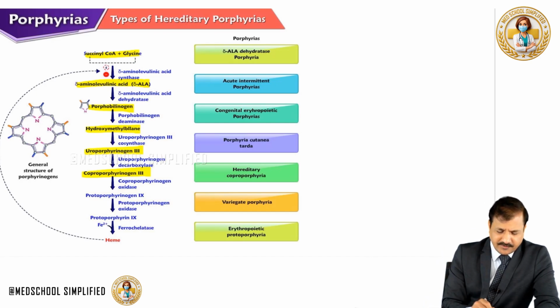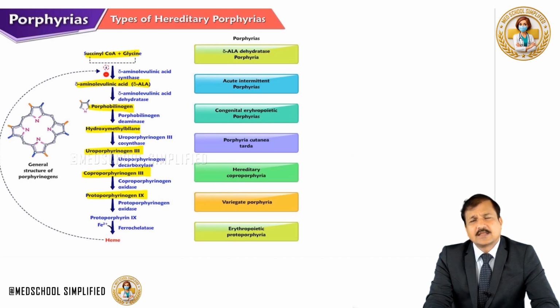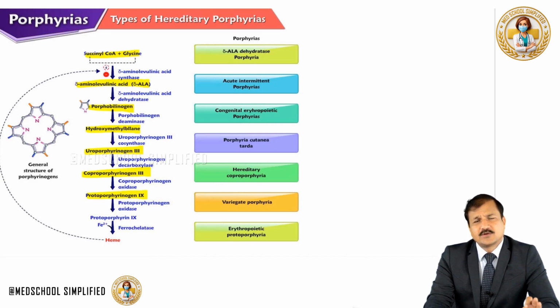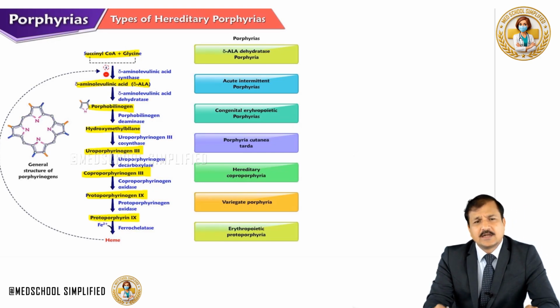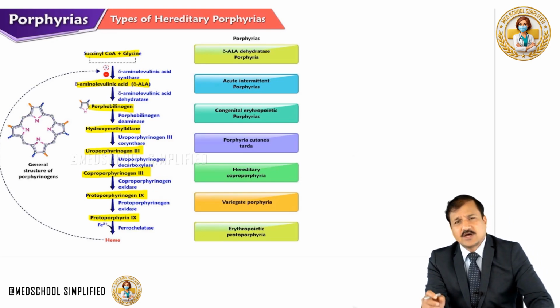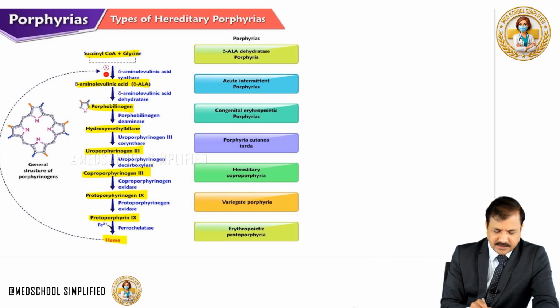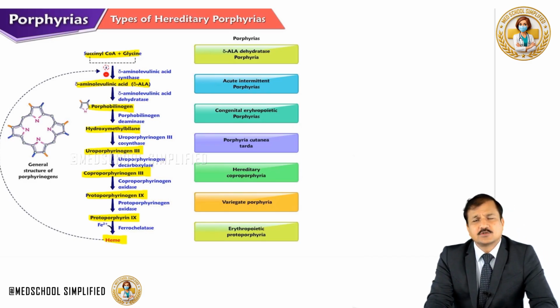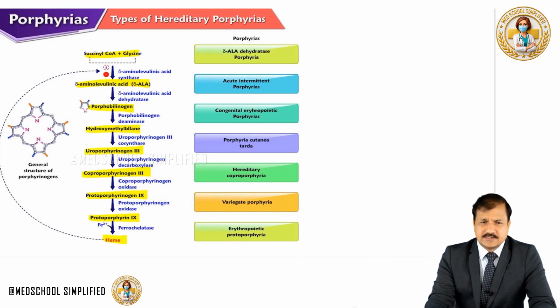And then the coproporphyrinogen 3 will be converted to protoporphyrinogen 9, and that will be done by the coproporphyrinogen oxidase enzyme. And the protoporphyrinogen 9 will be converted to protoporphyrin 9, done by the protoporphyrinogen oxidase enzyme. And finally, protoporphyrin 9 is incorporated with ferrous iron to become heme, and that is done by the ferrochelatase enzyme.